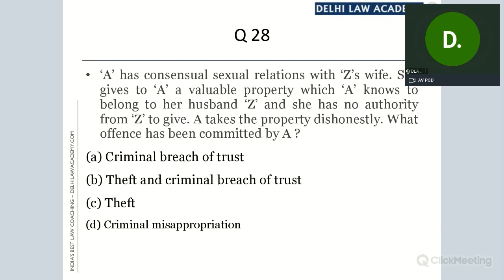A has consensual sexual relation with Z's wife. C gives to A a valuable property which A knows to belong to her husband.